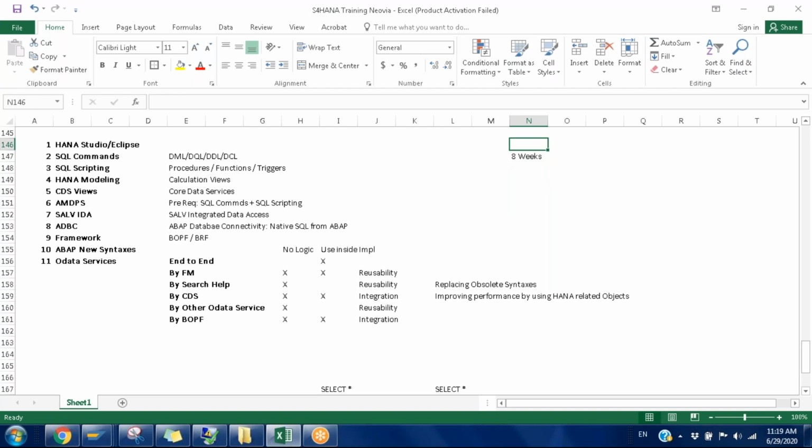Okay, in this HANA modeling, we will create the calculation views, right? Can we see how to consume those calculation views, like in Excel or Lumira? Yeah, we'll see Excel, which is one of the analytical tools. But Lumira, actually, I don't have the component installed on my system. And Excel we can do. Okay, that's not an issue.